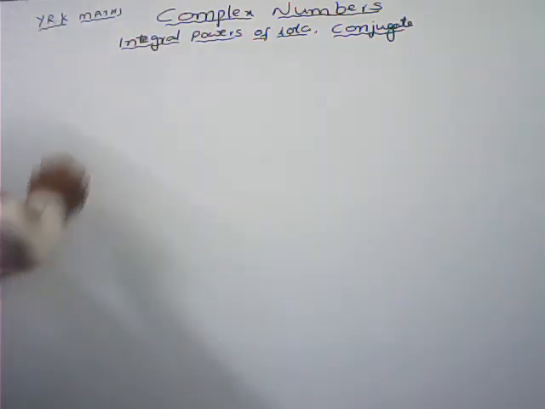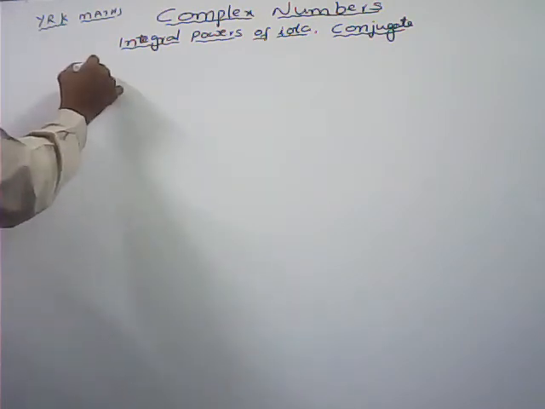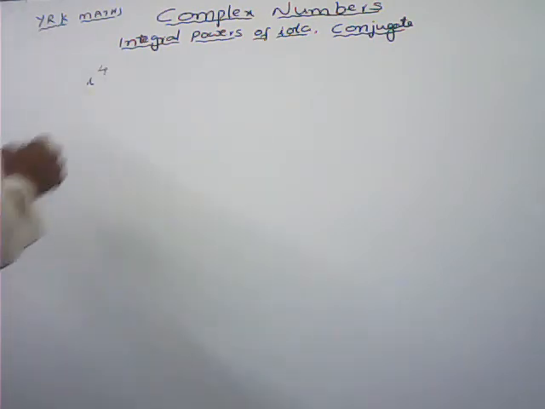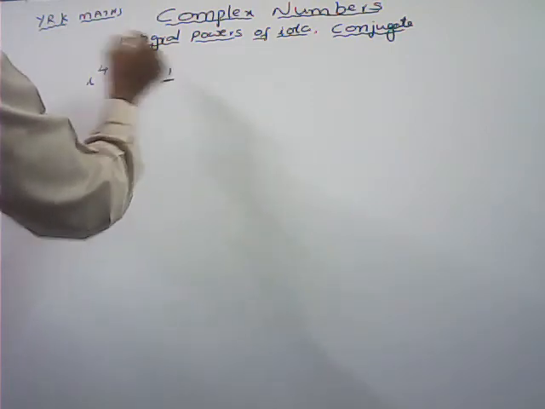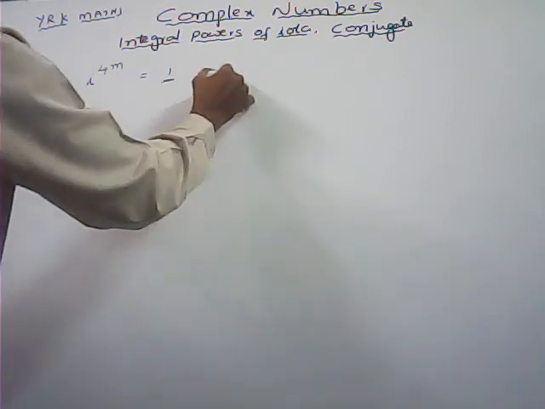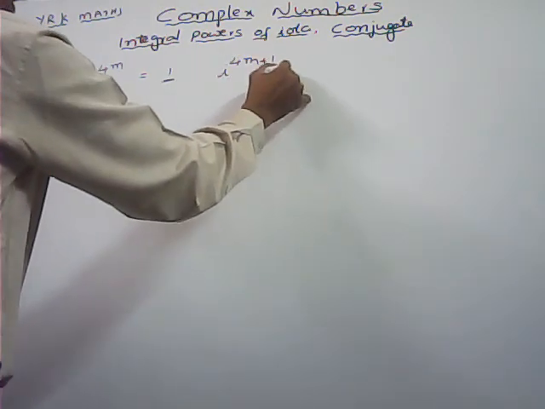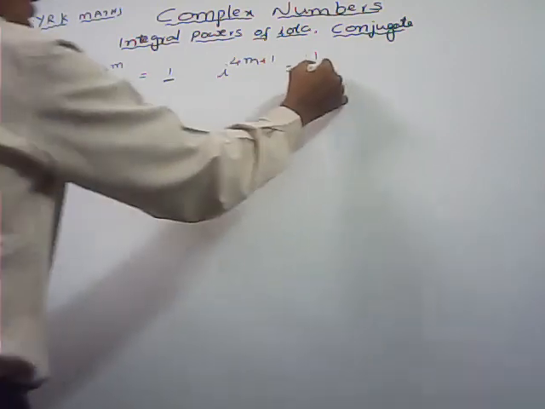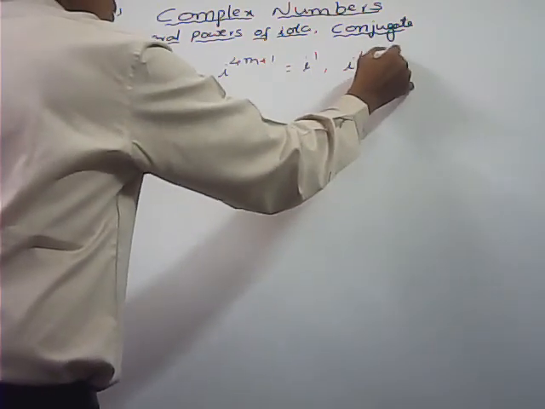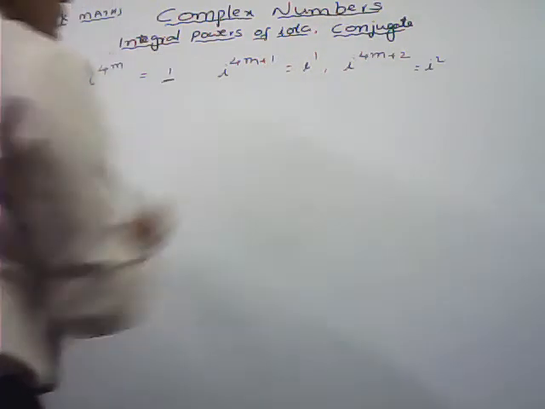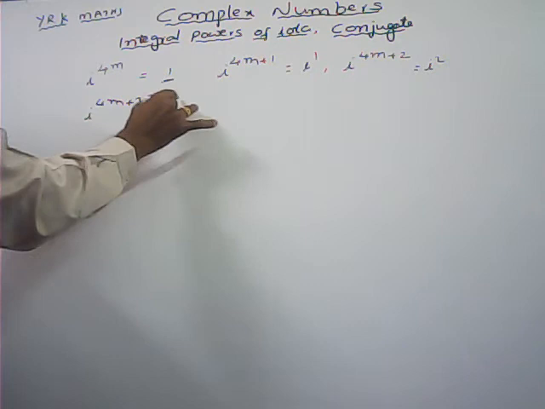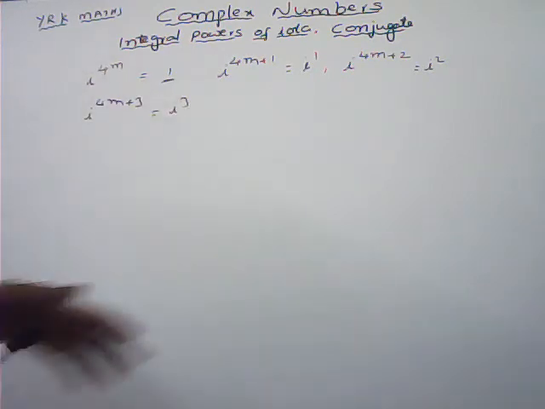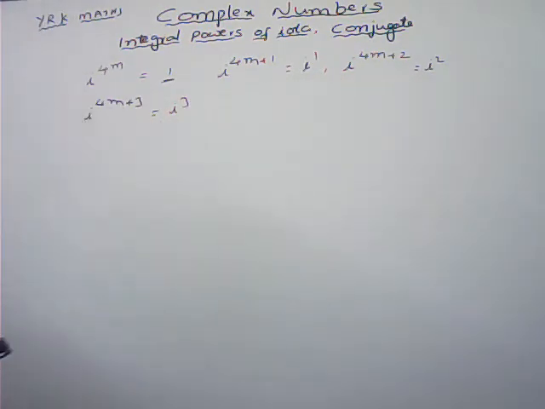Now, integral powers of iota, already we discussed that one. If the power of i is a multiple of 4, 4m where m belongs to z, simply we can write directly 1. i power 4m plus 1, we can write i power 1. i power 4m plus 2, we can write i square. i power 4m plus 3 is equal to i cube.